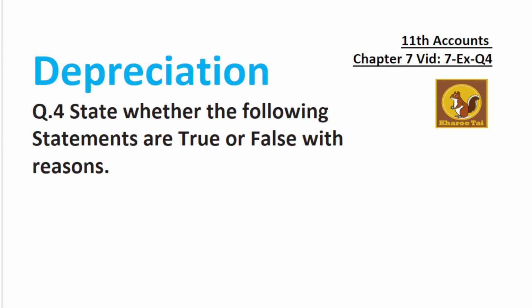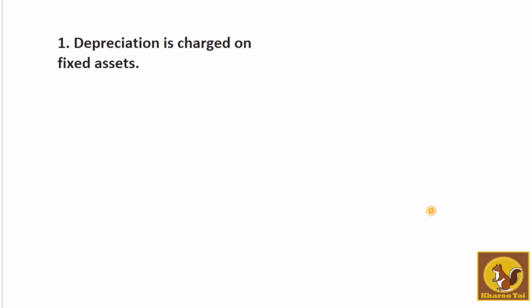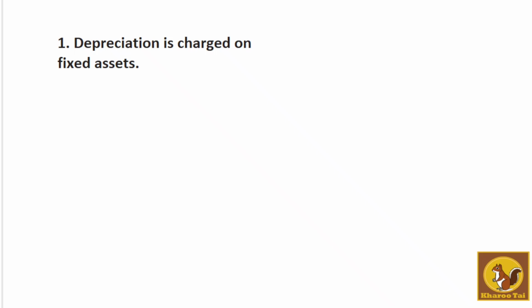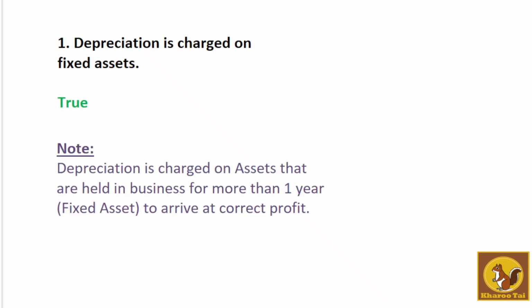We are going to solve question 4. State whether the following statements are true or false with reasons. First question, depreciation is charged on fixed assets. True. Depreciation is charged on assets that are held in business for more than 1 year, and such assets are called fixed assets, and we charge depreciation to arrive at correct profit.